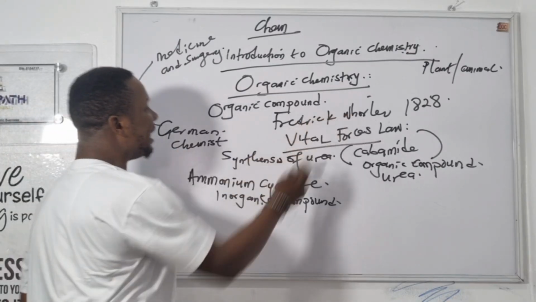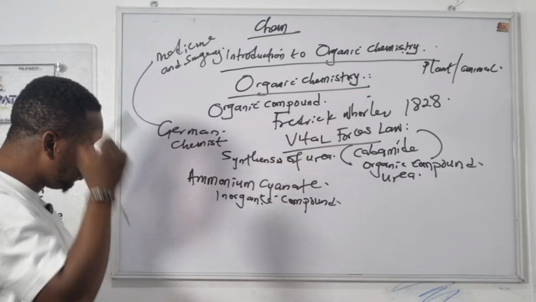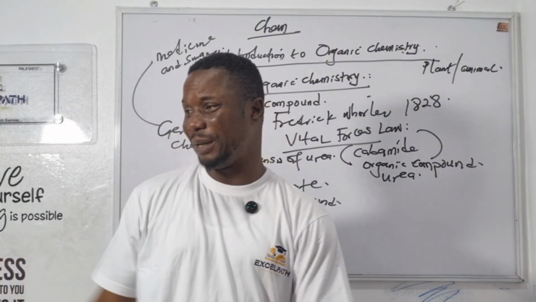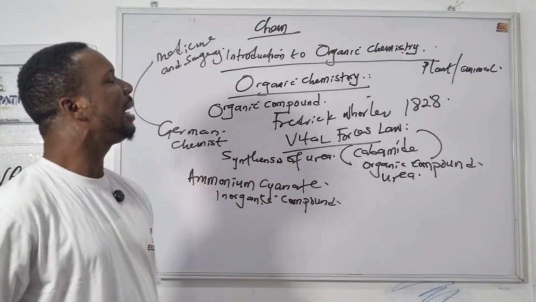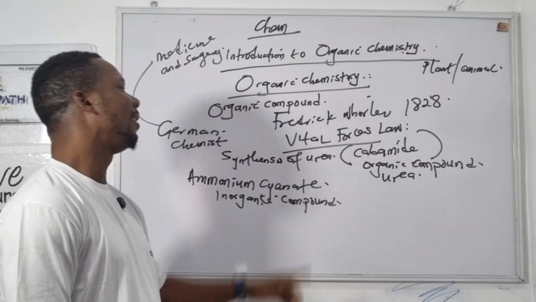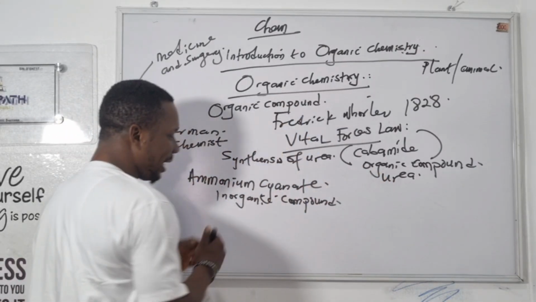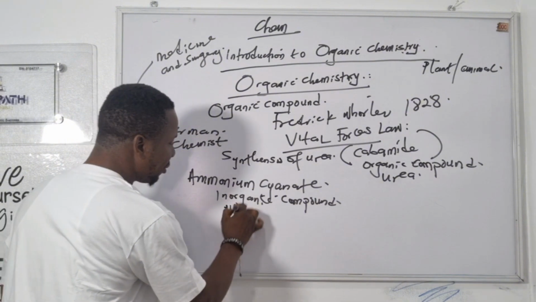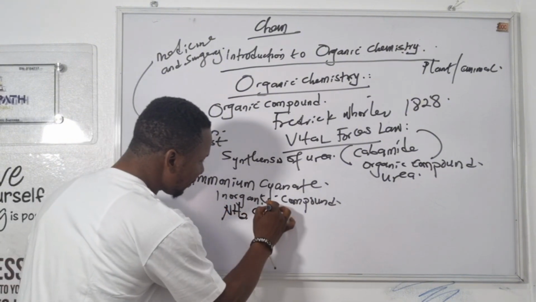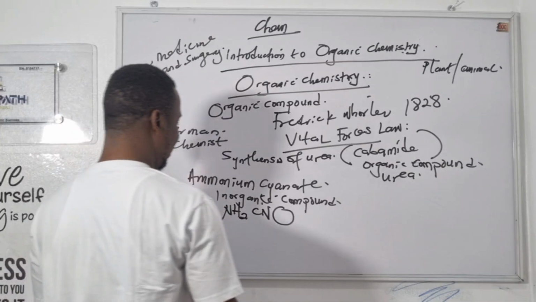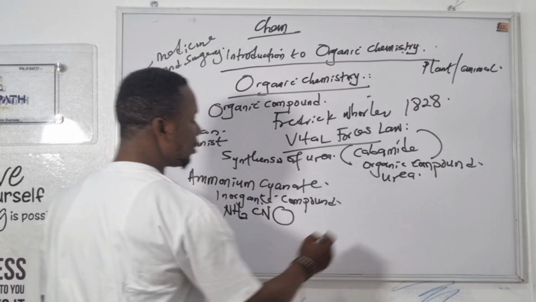His name is Frederick Wohler, a German chemist. So it was believed that organic compounds can be obtained from the body of plants and animals until Frederick Wohler synthesized an organic compound from an inorganic compound. This is the compound ammonium cyanate.